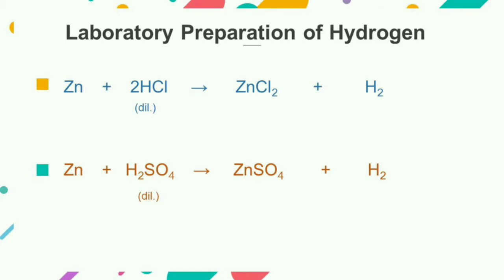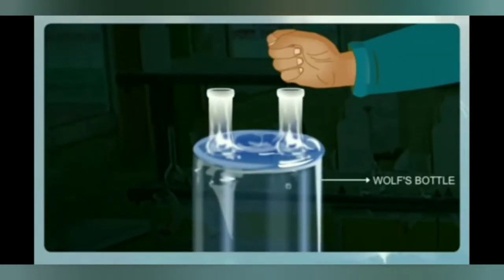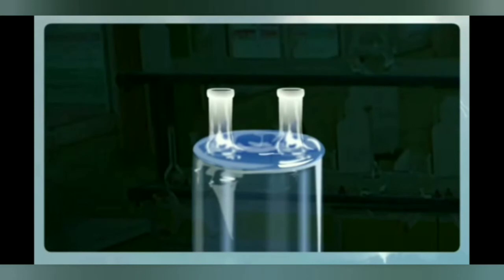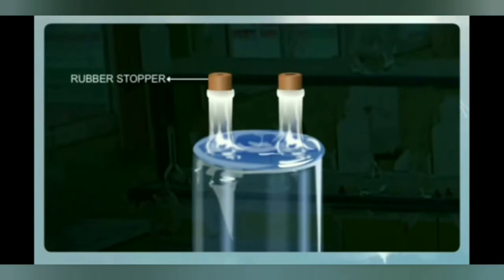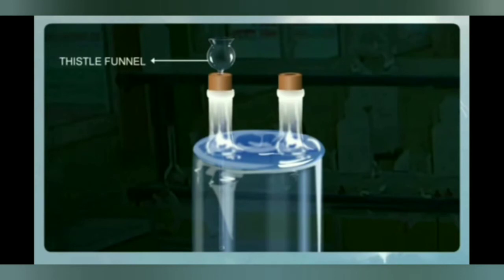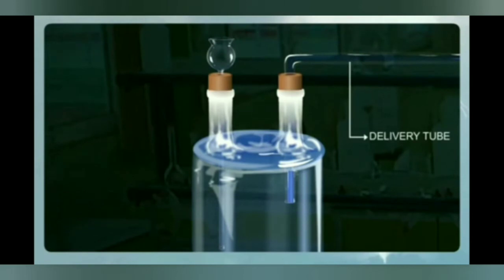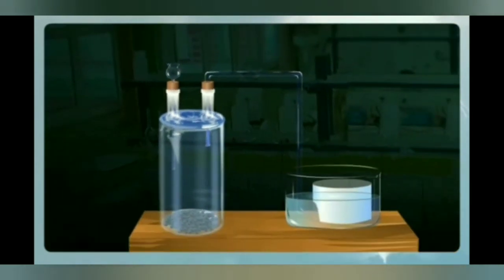For preparing hydrogen, a few zinc granules are placed in the Wolff's bottle. The mouths of the Wolff's bottle are closed by rubber corks, each having a hole. A thistle funnel is passed through one hole of the stopper and a delivery tube is passed through the hole of another stopper. The other end of the delivery tube is placed in a beehive shelf.